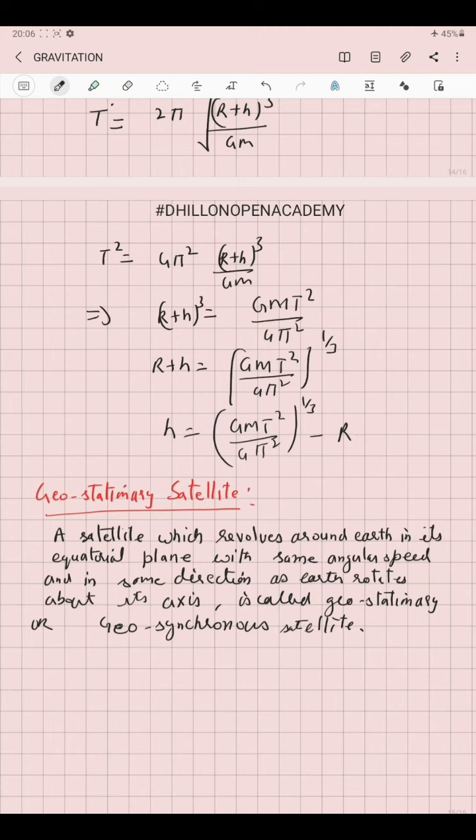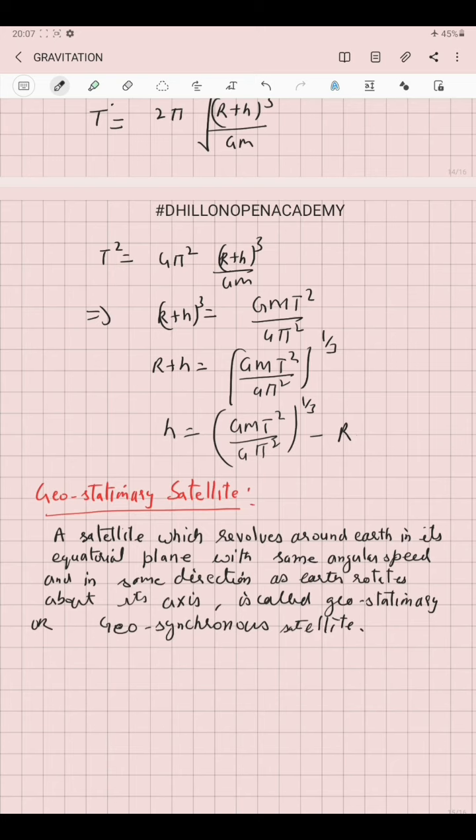We also call it a geosynchronous satellite because there is a synchronization of the time period of the revolution of the satellite around the Earth with that of Earth around its own axis, that is 24 hours. So this type of satellite completes its one revolution around Earth in a time period of 24 hours.